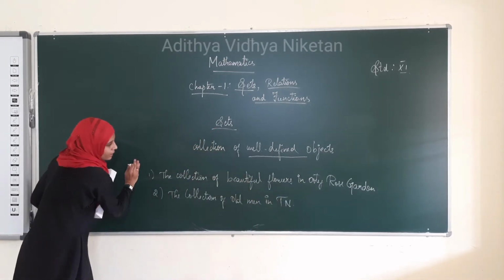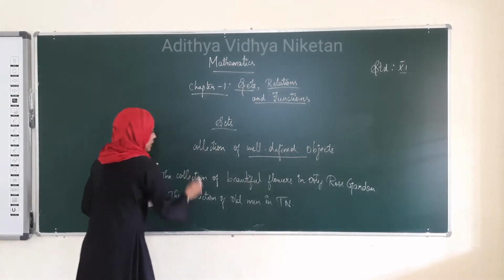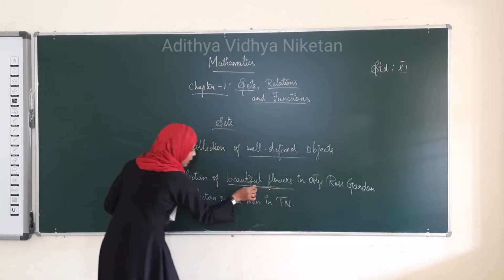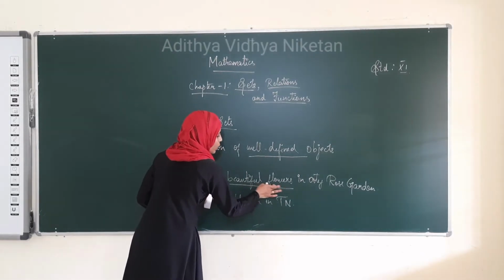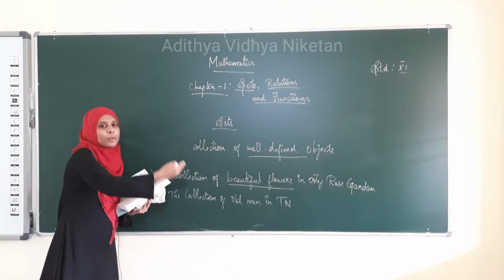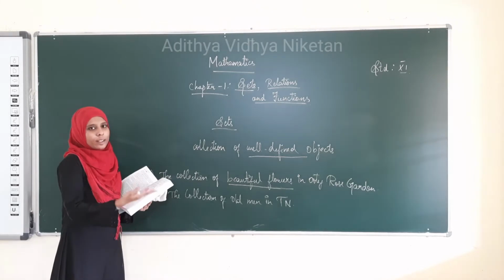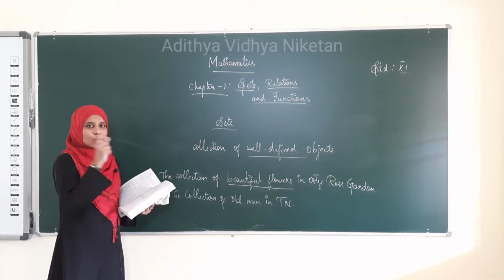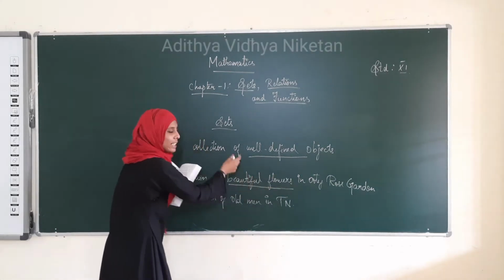Can we say this is a set? What is the definition of set? A set is a collection of well-defined objects. See here they have given the collection of beautiful flowers. Is this a well-defined object? We cannot say so, because beautiful may vary from person to person. If I like red roses, someone else will like white roses or white flowers. So beauty varies from person to person. Therefore, we cannot say these beautiful flowers are a well-defined object.